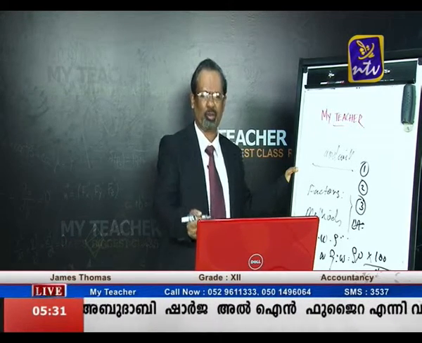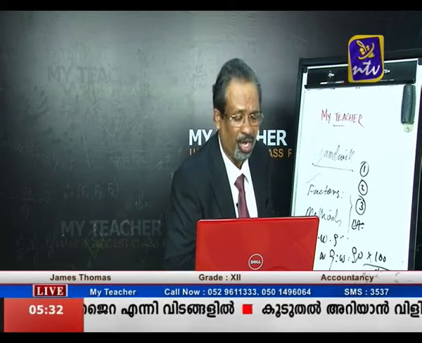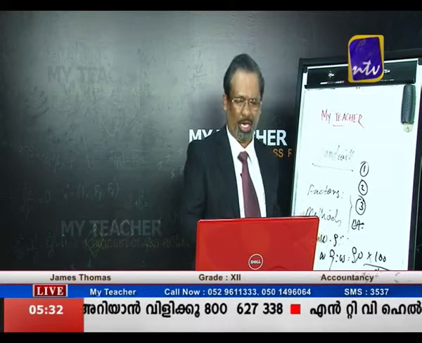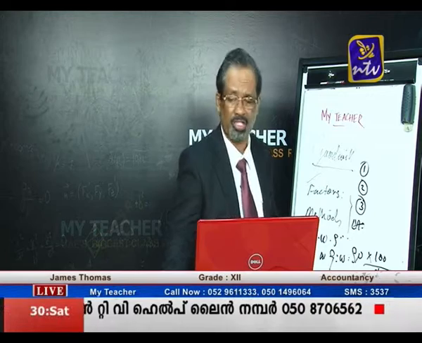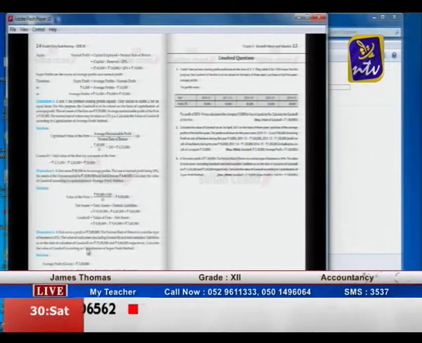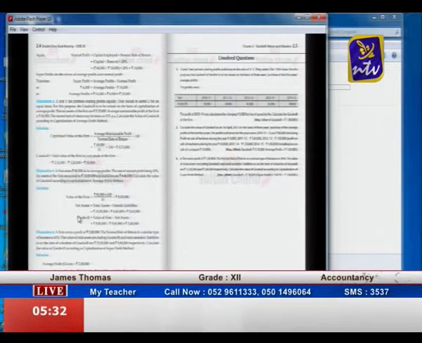Or sometimes in the question, capital is not given. So you can find out the capital by computing the formula: asset minus liability is equal to capital. So you can see the monitor. I have already given 2-3 questions, so just go through this. This is all very simple. So this is how to calculate goodwill under the average profit method, super profit method and capitalization method.